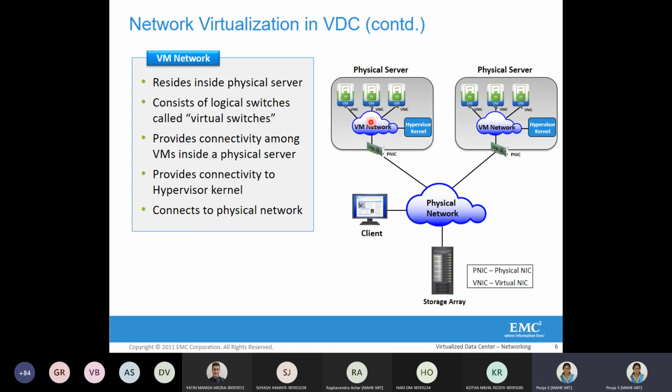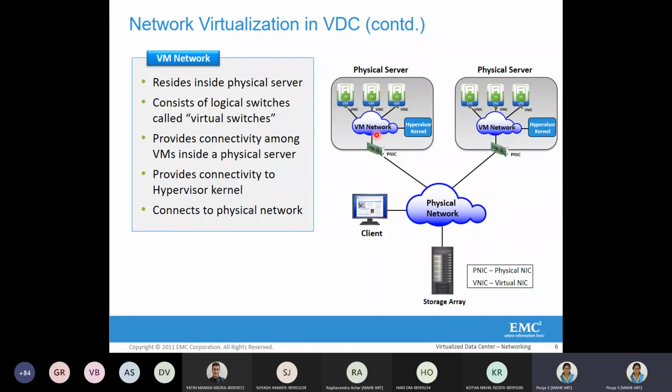And we can see here that the physical NIC card is like an interlink between the virtual machine network and the physical network. So this hypervisor kernel is also connected to the virtual machine network. There is also something called the management server.